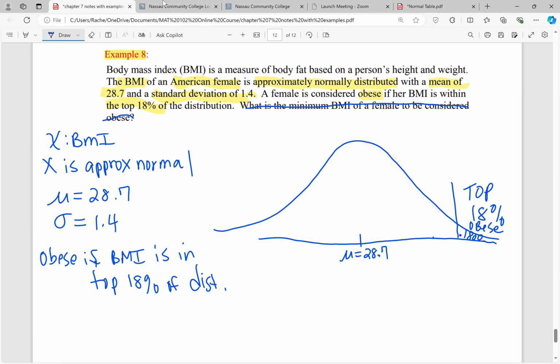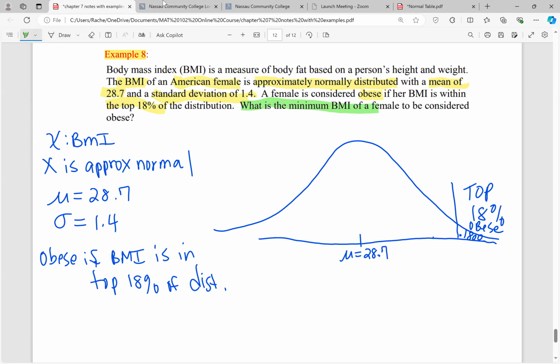So now that we're finished drawing the picture, we sketched the normal curve. I know the mean is equal to 28.7, and I know a female is considered obese if her BMI, not her weight, is in the top 18%. So now let's uncover the question, because I crossed it out since I said pretend like we don't even know what the question is. Now let's read the question.